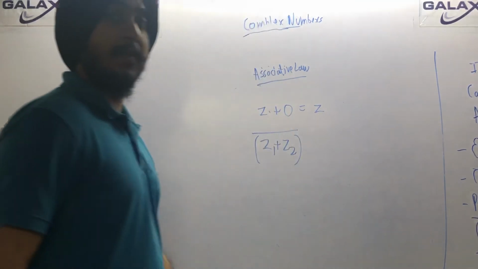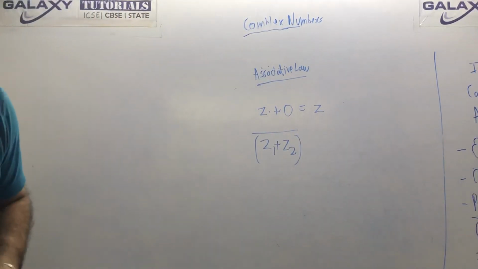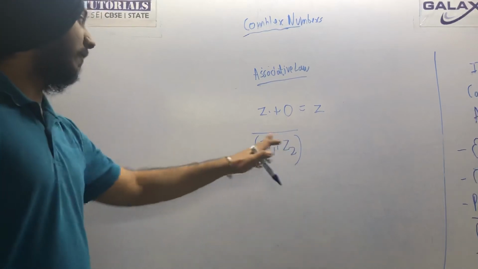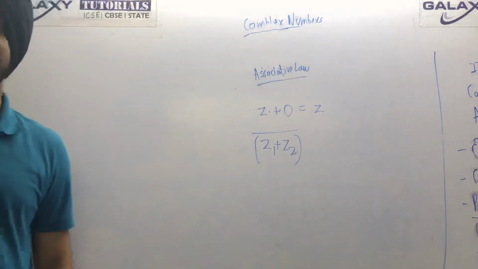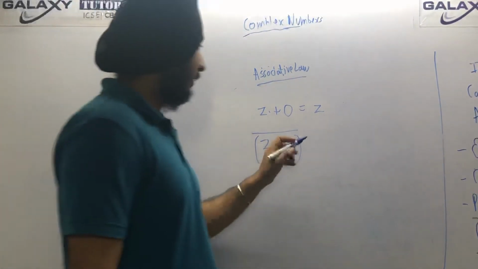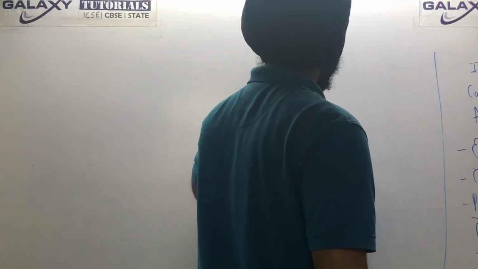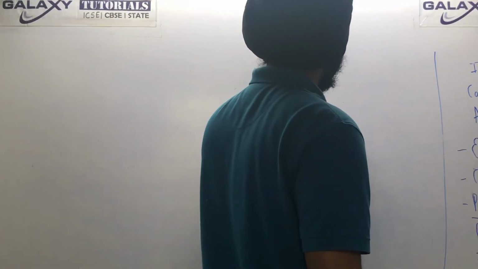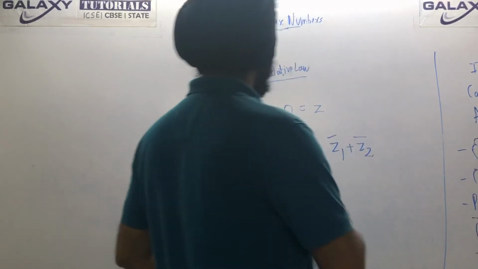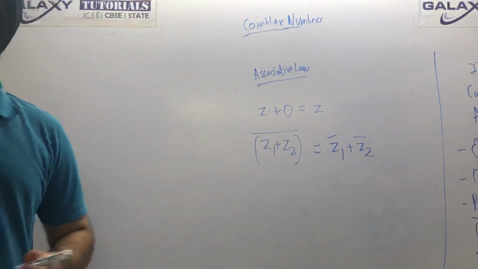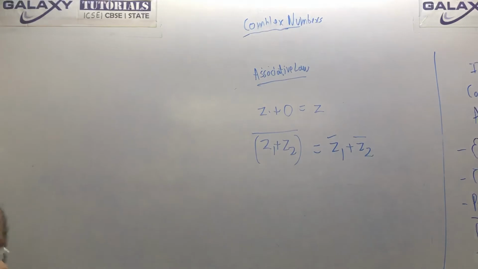In this one, if there is a conjugate of the addition of two complex numbers z1 plus z2, and you have to find the conjugate of the addition of z1 and z2, you can write it like this. This is an important law: z1 conjugate plus z2 conjugate. The conjugate will come on both the complex numbers. This is a very important property.